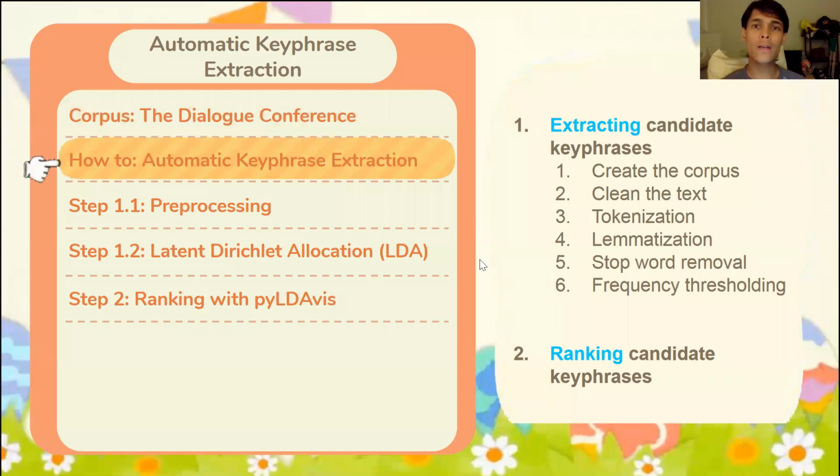Next, how do we do automatic key phrase extraction? There are typically two steps. First, extract candidates that could be our key phrases. And then the second step would be to rank those candidates and pick the top most likely candidates. In the first step, we create the corpus. We download the documents to our computer, extract the text, and only look at the Russian text. Then we clean the text, so any corrupt data, we throw away. Any irrelevant data, we throw away. The references section, for example, is irrelevant.